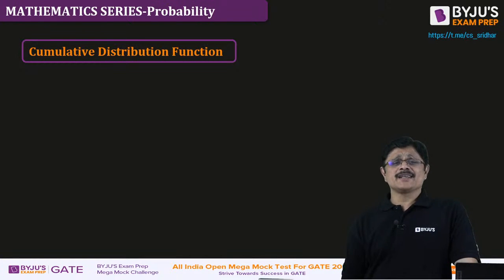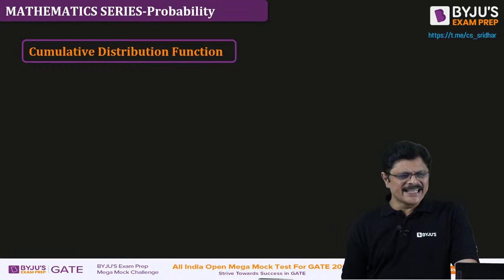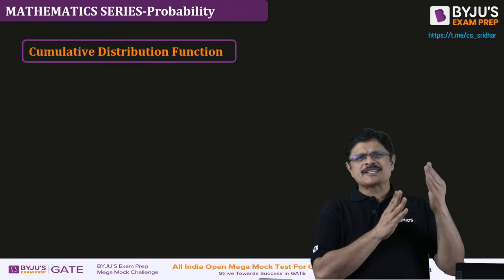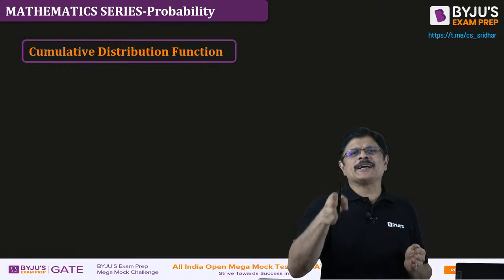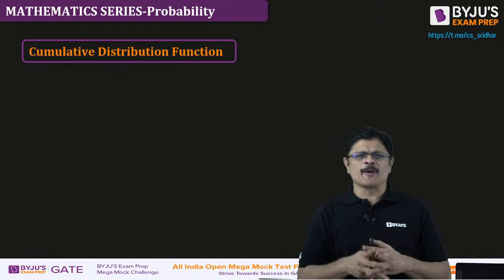Now sometimes, even for a discrete distribution, we can define what is known as the CDF, that is the cumulative distribution function. Cumulative distribution function means from the starting up to this particular value, what is the probability?